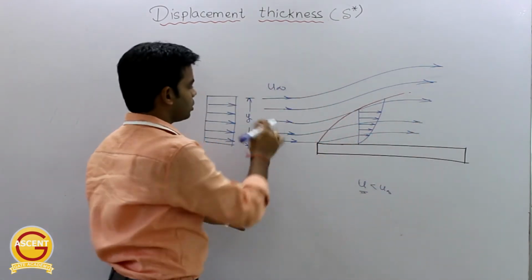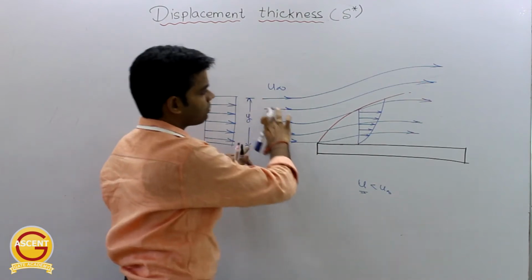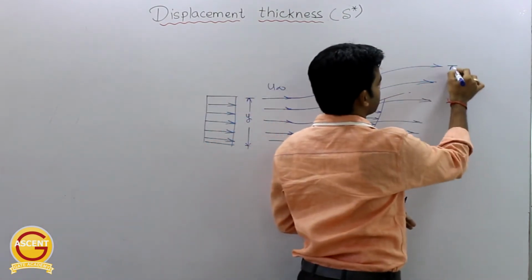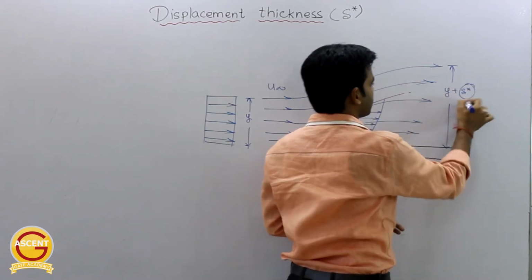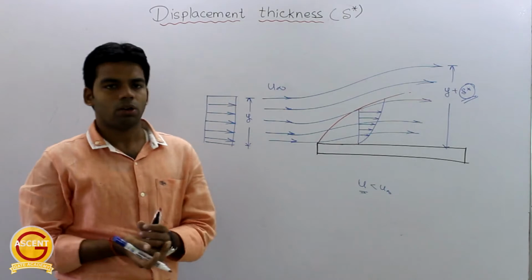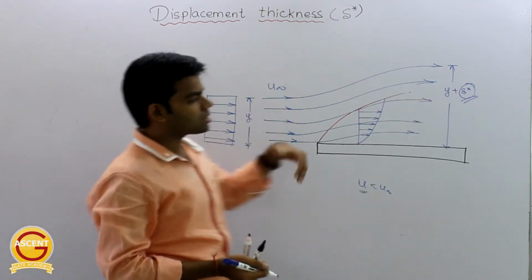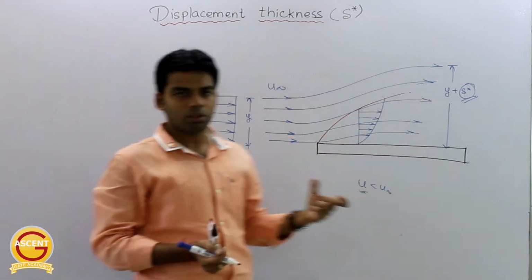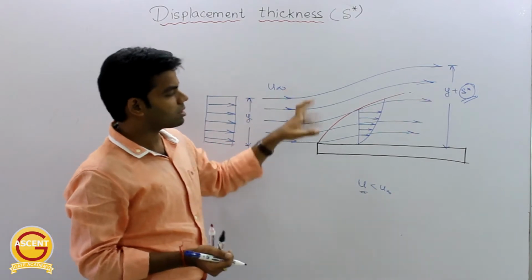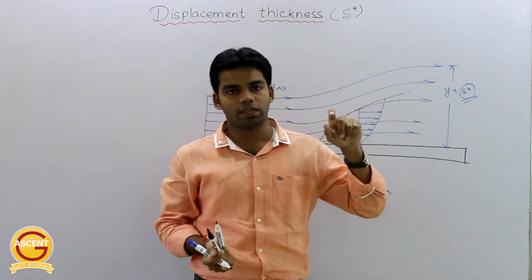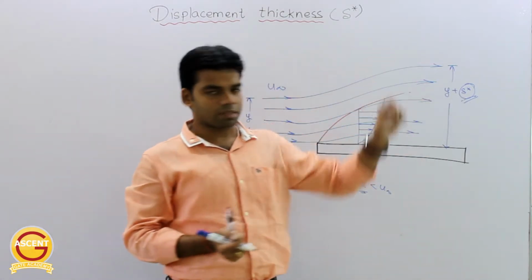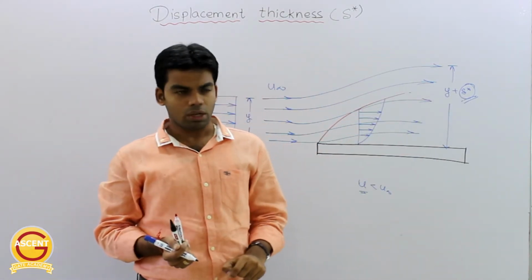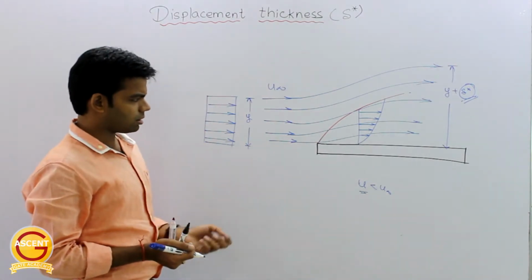Getting this now? Okay, so initially the distance was y, but finally this distance will become suppose y plus delta star. So this delta star is nothing but displacement thickness. Okay, the amount by which the free stream air is displaced because of the formation of boundary layer, that amount, that distance is nothing but the displacement thickness. Getting this one?